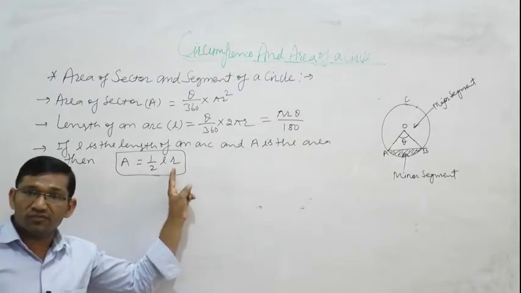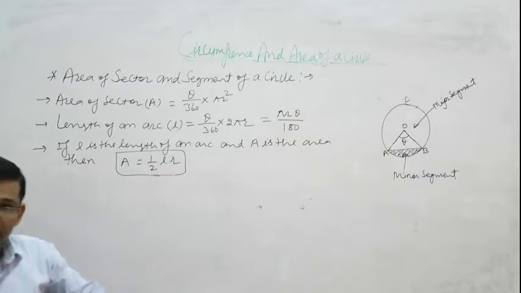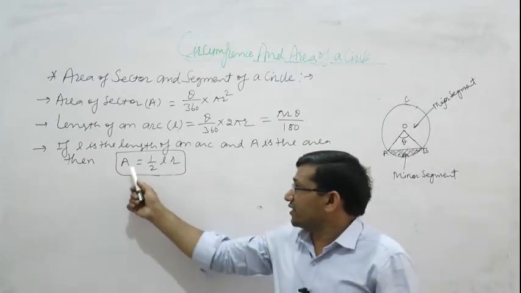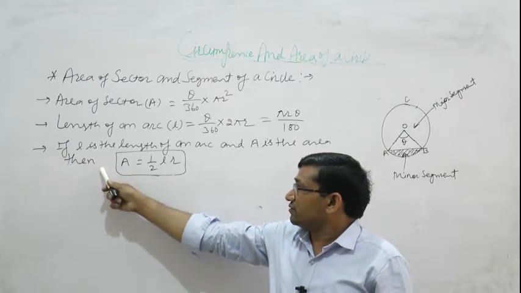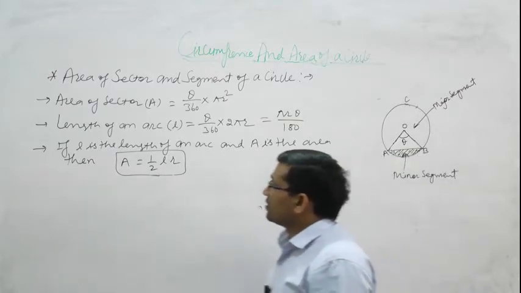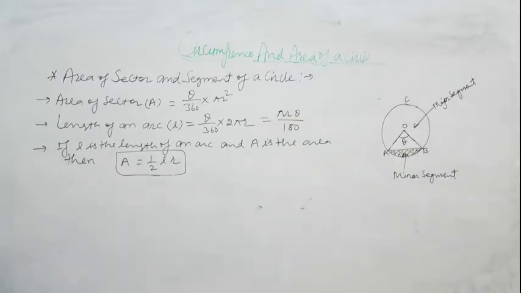If length of an arc is given and radius of circle is given, then we can easily find out area of sector. So this is the relation between area and radius.